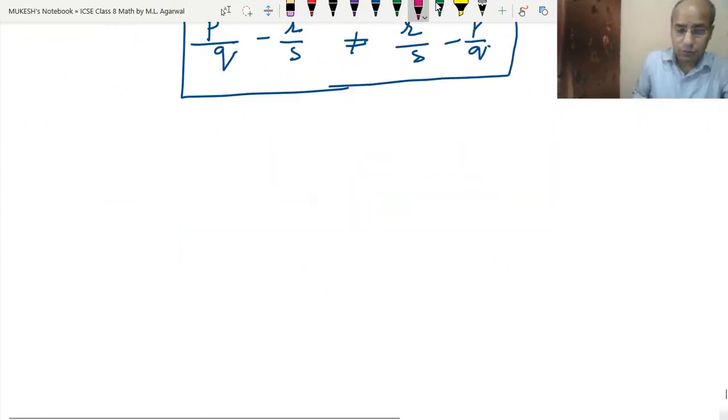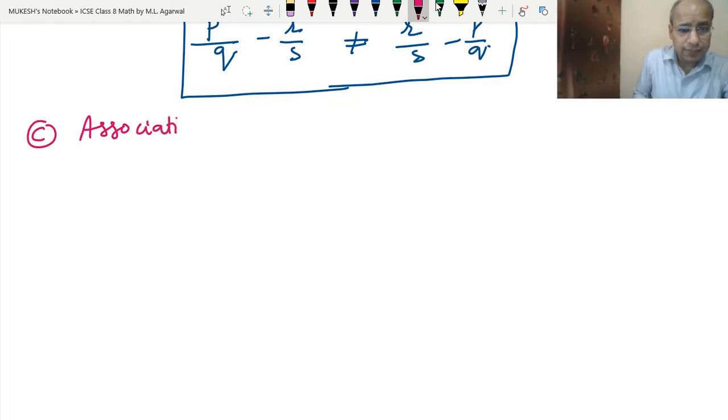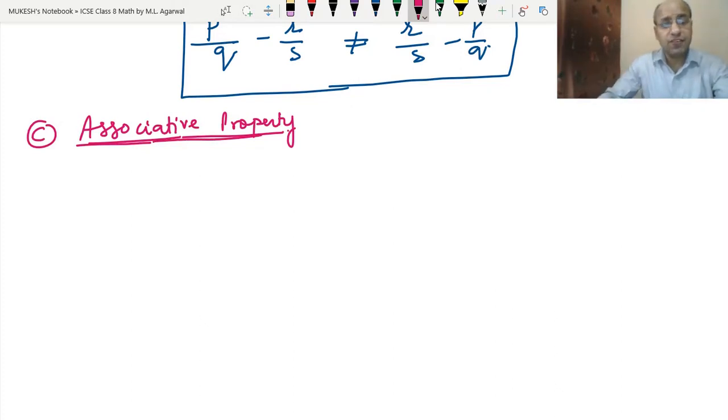Okay. Now the third one is the associative property. Now let's check whether subtraction is associative or not. What we studied in the associative property is that we arrange them in any manner, and if we get the same result, then it is the associative property.